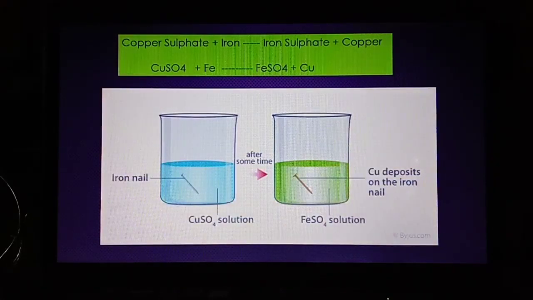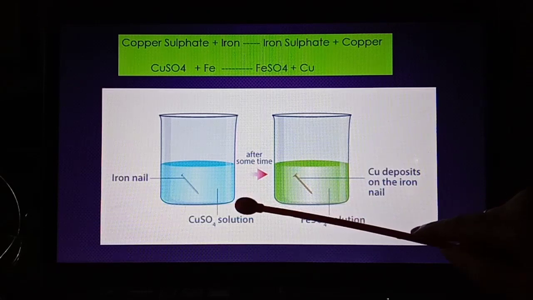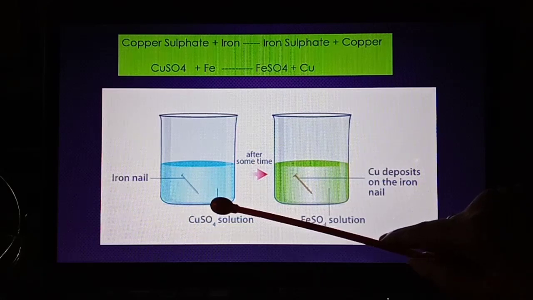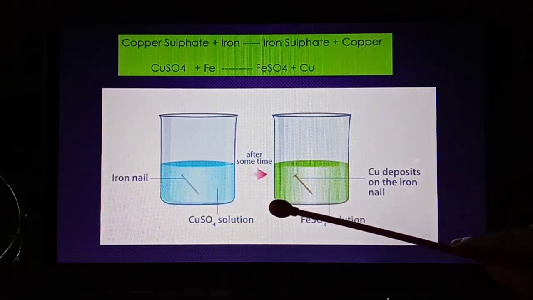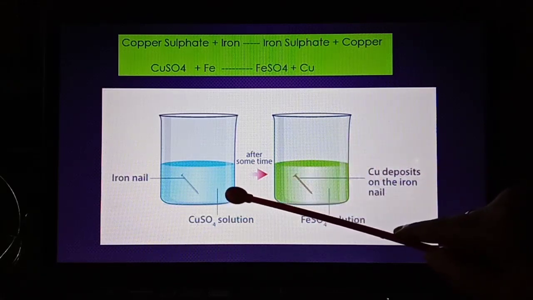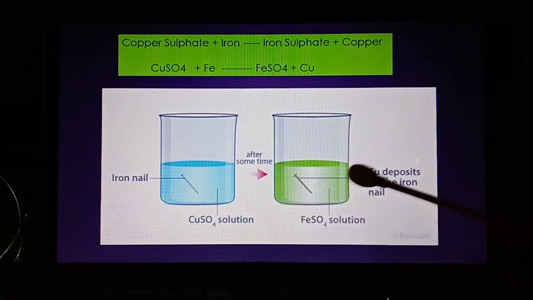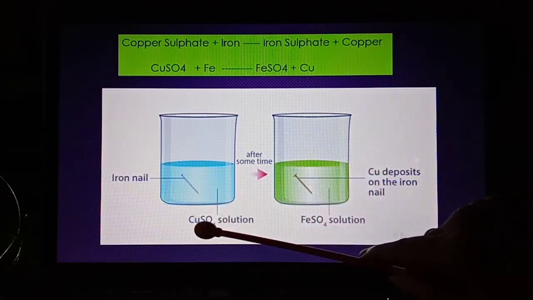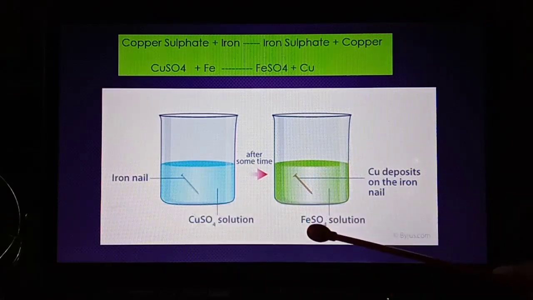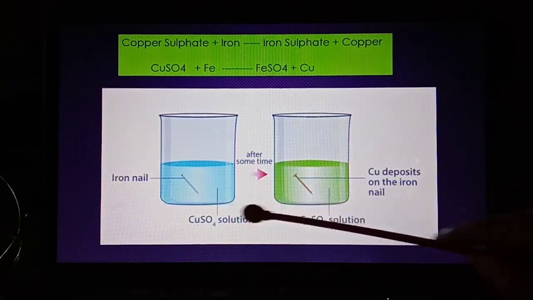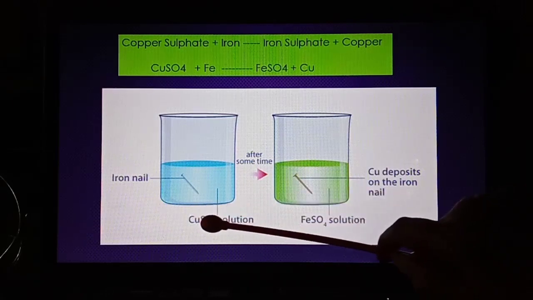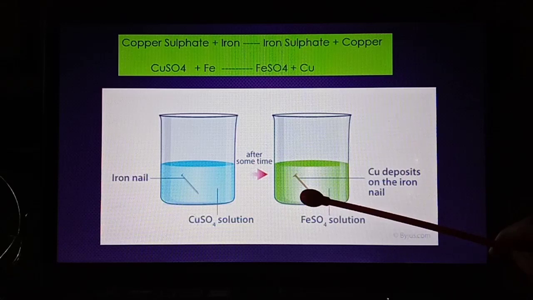The next example we can take is the copper sulfate solution. We'll take a copper sulfate solution, take an iron nail and dip the iron nail into it. After some time we'll find that there is a change in the solution. The color of the solution will change from blue to green because iron has displaced the copper from there. Now in place of copper sulfate solution, it is iron sulfate. Copper gets displaced from here and will get deposited on the iron nail.